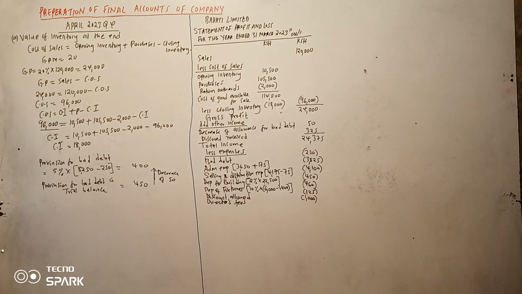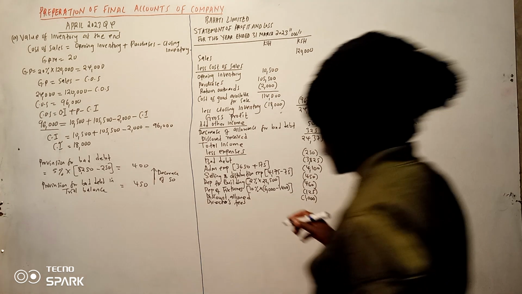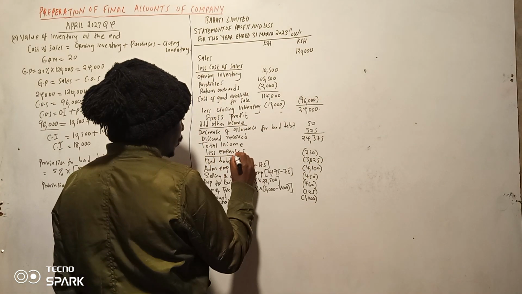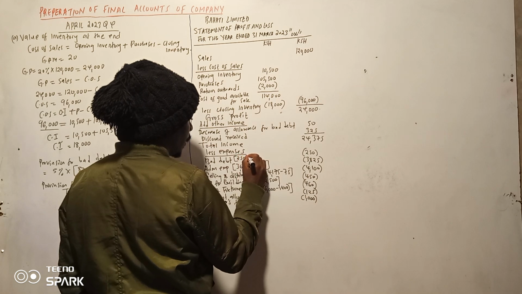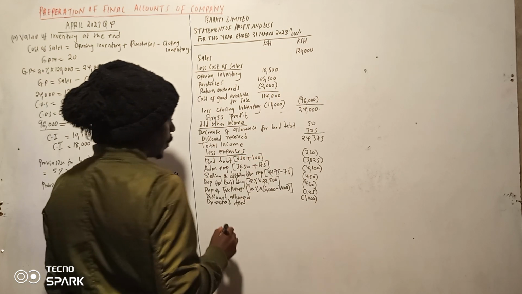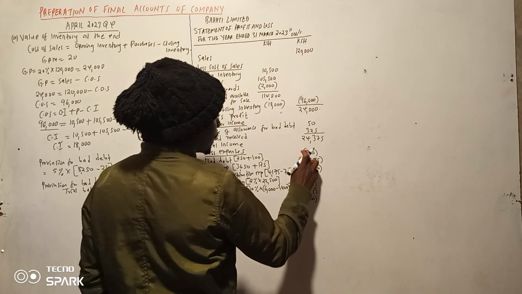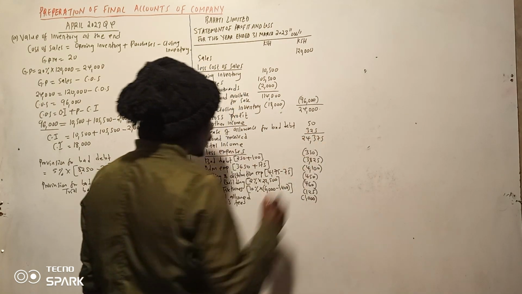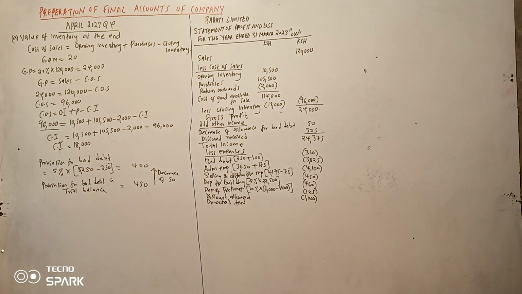Then we have the bad debt written off. Now we have bad debt written off ya 100. So we are supposed to add it with the other one. So kumbe ilikuwa mbili. So the one in the additional information ni 250, the one that will balance 100 inafaa ikuwe mbili, so itakuwa ni 350. Allowance for doubtful debt tulisema hiyo tunafanya comparison, so we ignore that one.